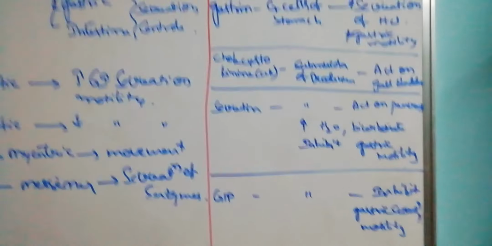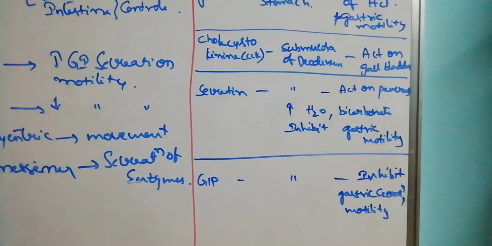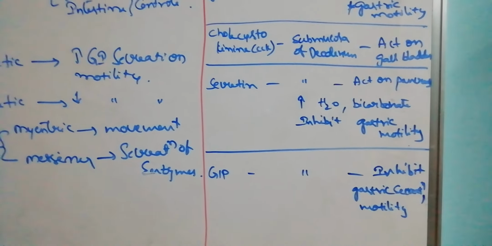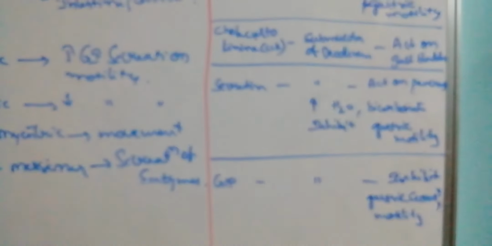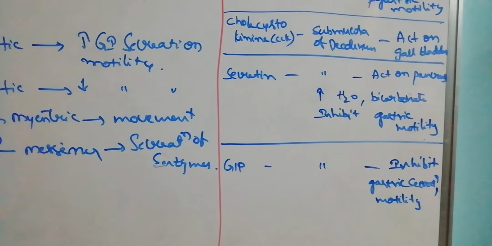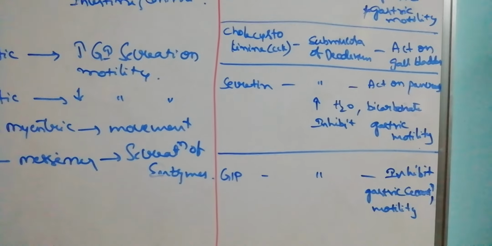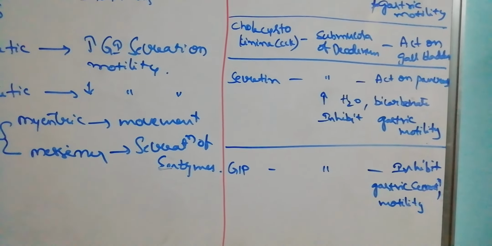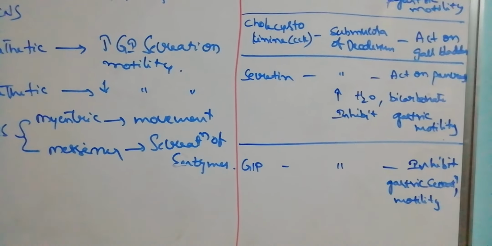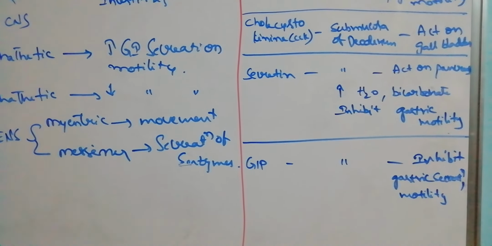Along with this, enterokinin acts on the enterokinase enzyme production, and villikinin regulates the villi movements. Like this, different hormones are produced in the intestine. All these are local hormones. That means they are produced at the intestine and act at that site only. They are not carried to the blood and transported to another place.